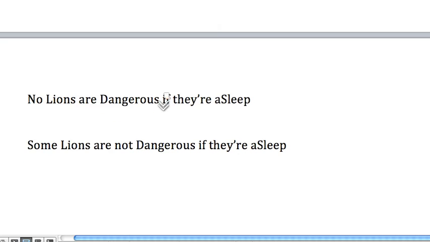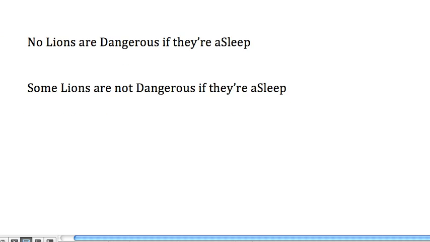Now, move to the negative cases. No lions are dangerous if they're asleep. This is like a universal negative, but more to the point, it's a universal categorical, so it means that we're saying something about every lion. And so just as before, if we want to say something about every lion, we do it this way. Now, this is the point where ignoring the quantifier helps. So suppose we've got a particular lion x.